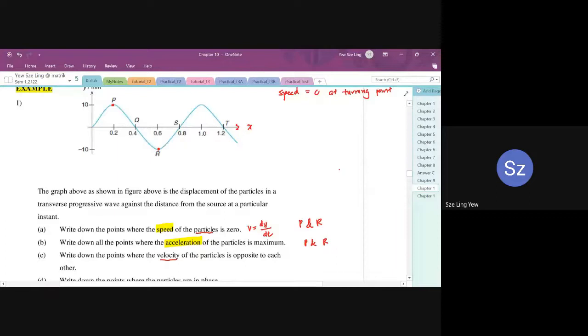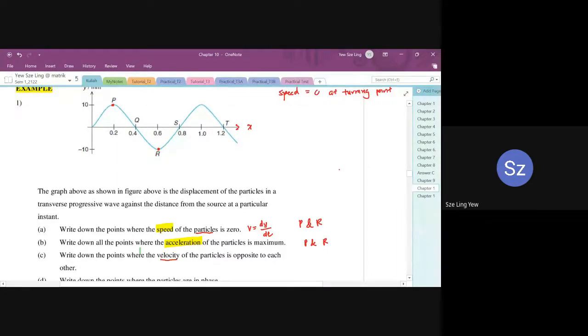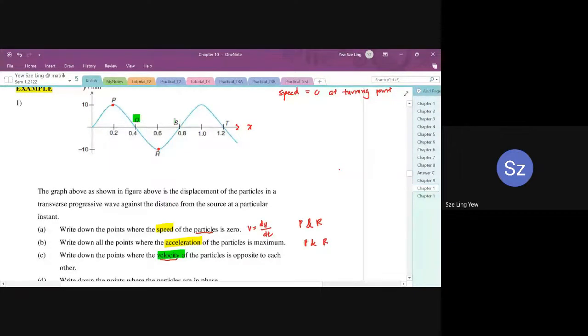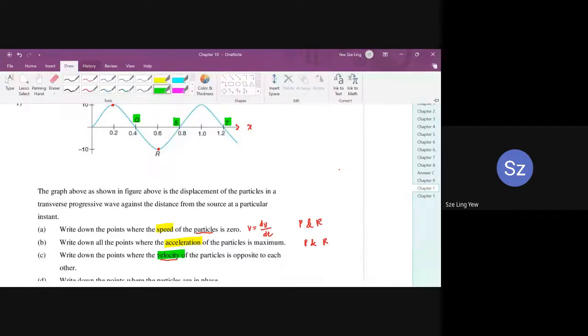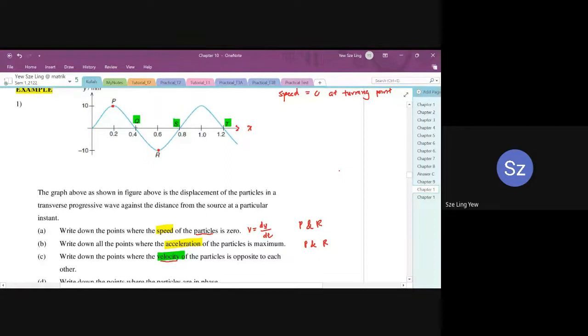So what we are going to look at in question C, the velocity of particle at Q, S, and T. So we want to see which ones are opposite to each other. Let's look at point Q. Now, your particle starts from 0, goes towards the direction of P, and then goes back to Q, which means at point Q, the particle is actually heading downwards.